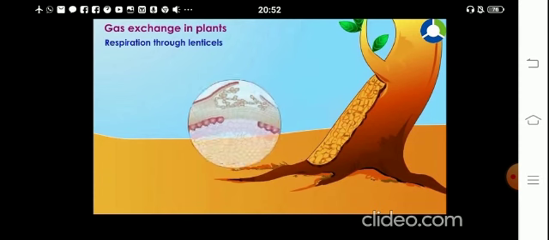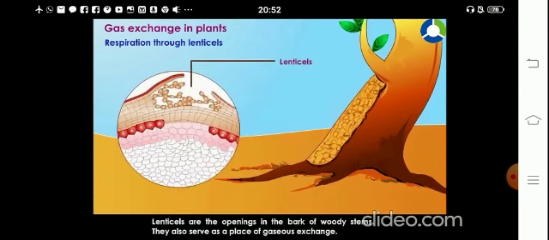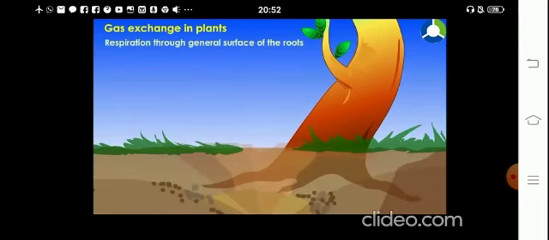Respiration through lenticels. Lenticels are the openings in the bark of woody stems. They also serve as a place of gaseous exchange. Respiration through the general surface of the roots.